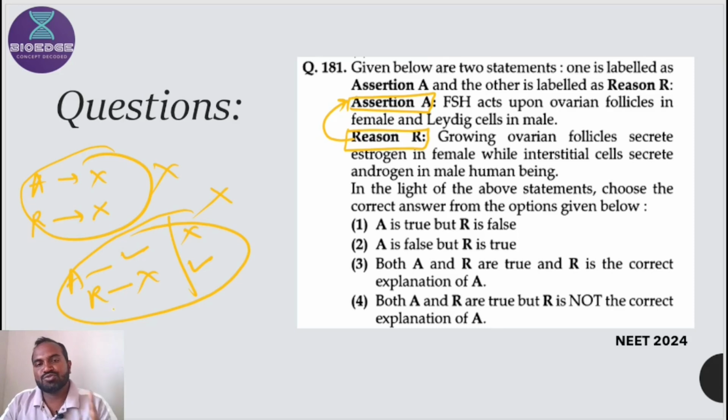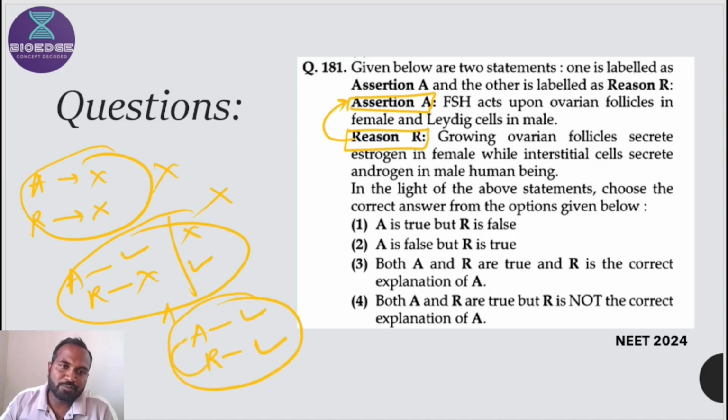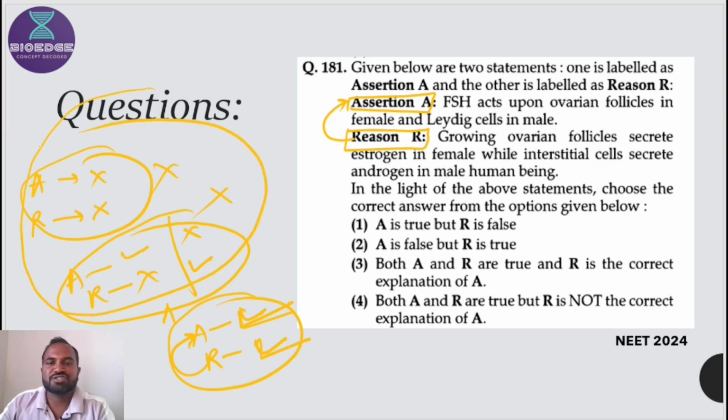So in only one case, if assertion is correct and reason is correct, then you should find out the relation. This is the most important insight in solving the question. You try to relate the two statements only when assertion is correct and reason is correct. In all other probabilities, there would be no relation between the assertion and reason.